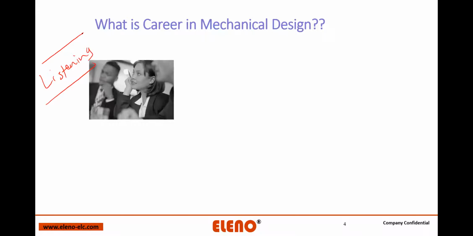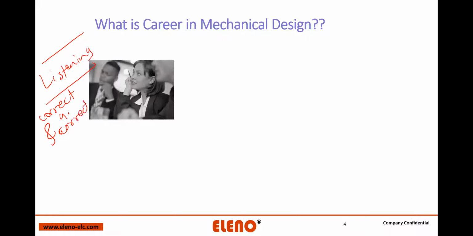Okay, the first and foremost important aspect in mechanical design is listening. What is listening? Listening is not hearing. What you hear can be noise; it can be meaningless for you. But what you listen to is always meaningful to you. So this applies to everyone. What is listening? Listening is actively asking correct questions at the correct point of time. So when you listen, you are supposed to ask correct questions at the correct point of time.